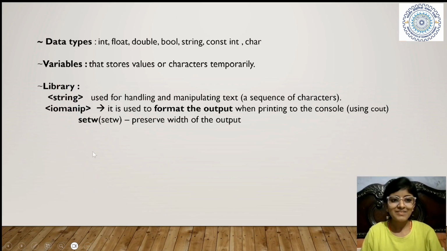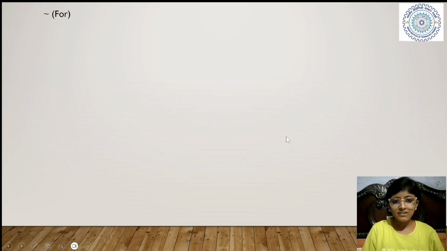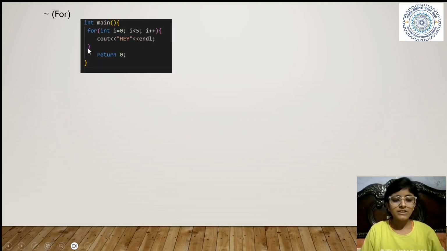Okay. Next, we have another loop. We will first see it. We have another loop, for. What is for? Basically, it will work like do while, but only the syntax differs. This is basically our main function when we write for.